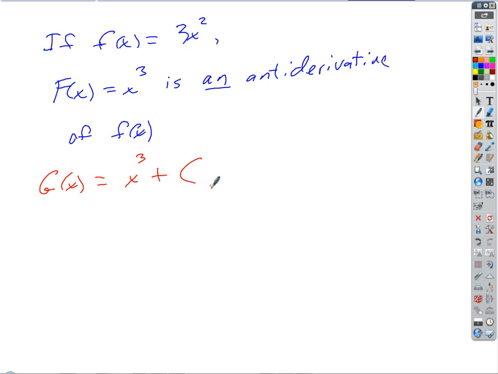Wait, I thought k was the constant. Constant is spelled with a C. Well, in physics, a lot of times we do use k, but in calculus you always use a c. It's always a c. But physics has a k for constant. That's where I thought that came from.